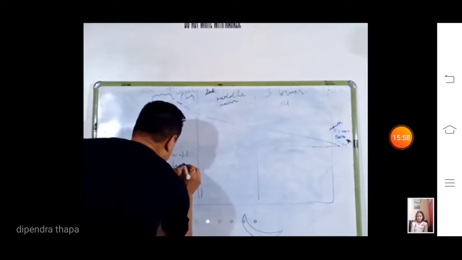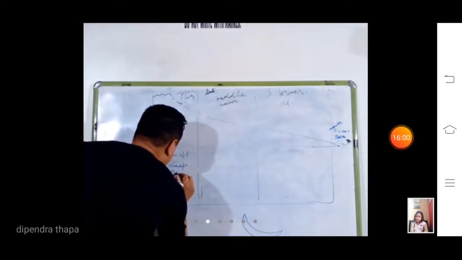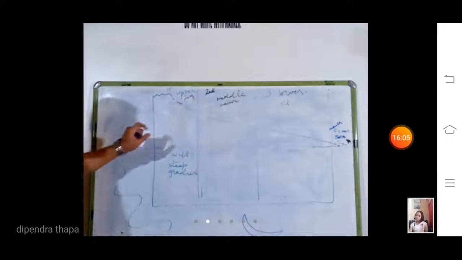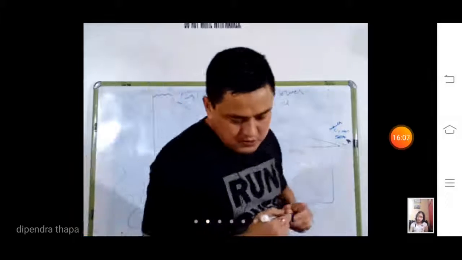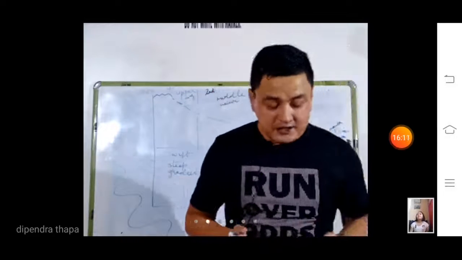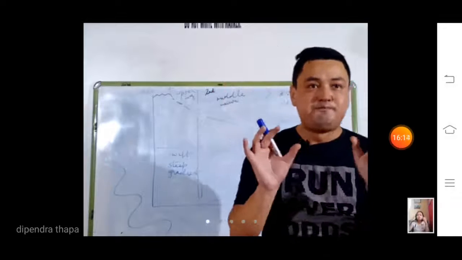The first point is that it lies in the mountain, and the second point is it has steep gradient. Steep gradient, G-R-A-D-I-E-N-T, gradient. The gradient of this area is steep. The river flows very swiftly at this stage because the river is young and very, very swift. It makes a deep V-shaped valley.